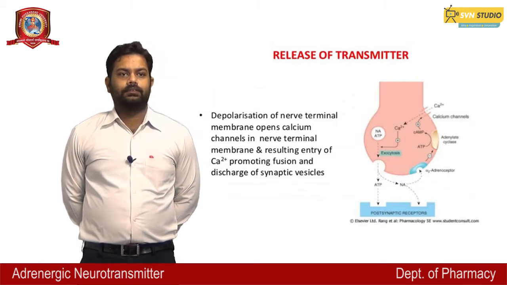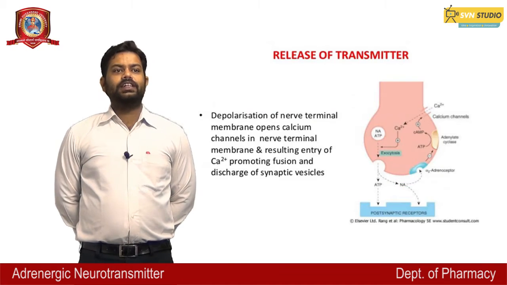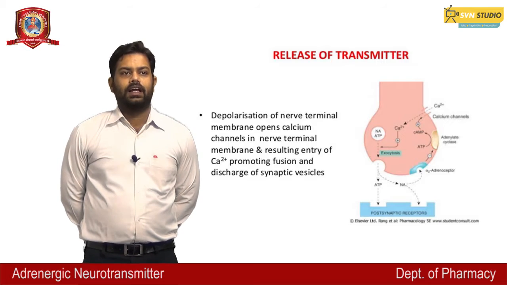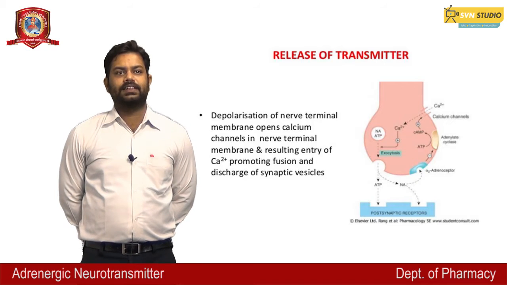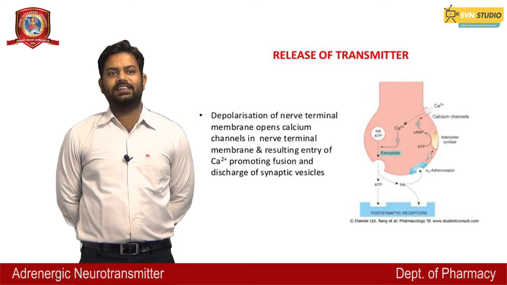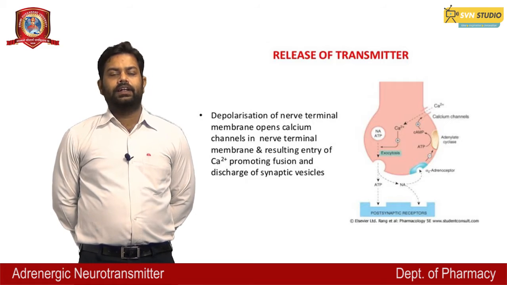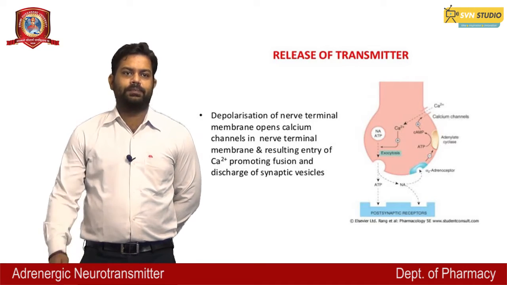Release of transmitters. Depolarization of the nerve terminal membrane opens calcium channels in the nerve membrane, resulting in the entry of calcium 2+, promoting fusion and discharge of synaptic vesicles. There is a diagram which shows the ATP release, and it acts on the postsynaptic receptors.